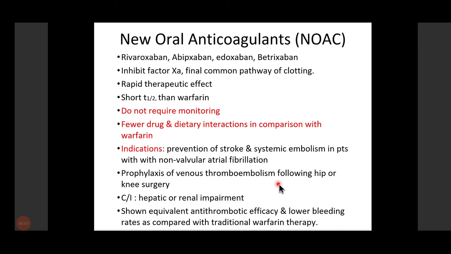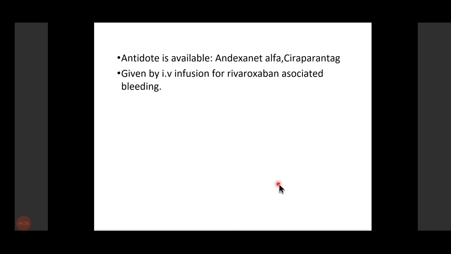Rivaroxaban, apixaban, edoxaban, betrixaban are examples of new oral anticoagulant agents. They inhibit the factor 10A, the final common pathway of clotting. Rapid therapeutic effect, shorter half-life than warfarin. The benefit is that they do not require monitoring, with fewer drug and dietary interactions in comparison to warfarin. They are used for the prophylaxis of venous thromboembolism following hip or knee surgery. They have equal efficacy as warfarin, but less risk of bleeding.